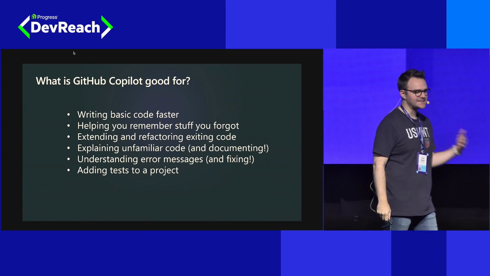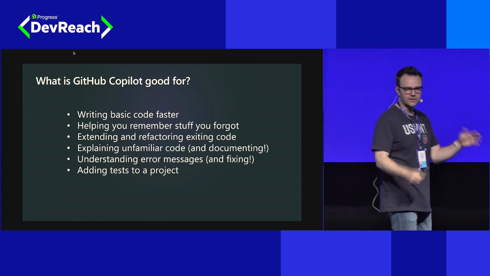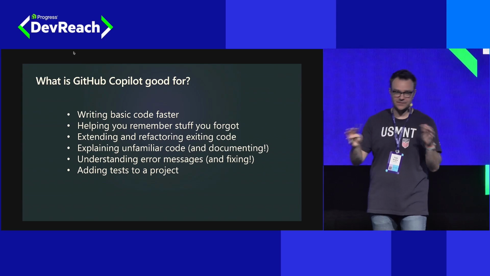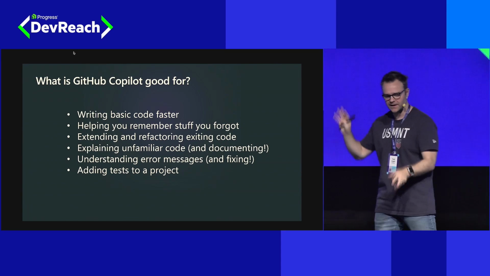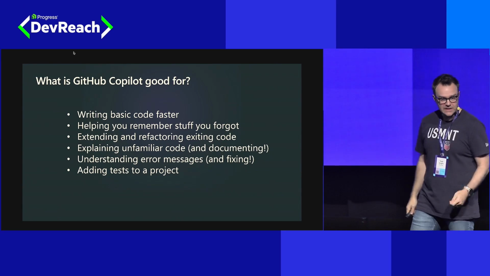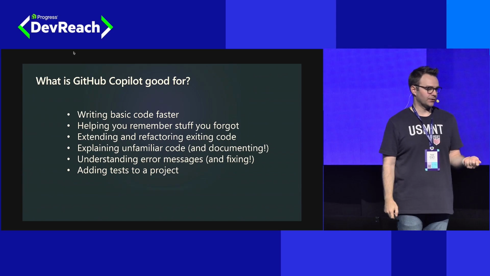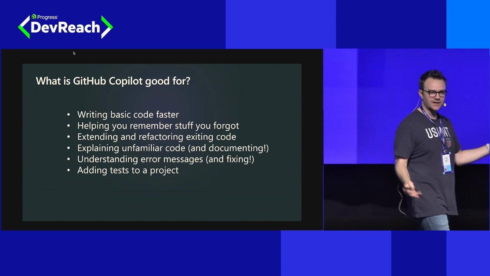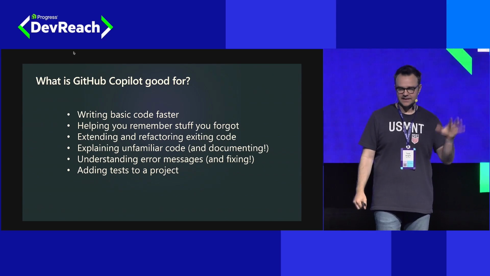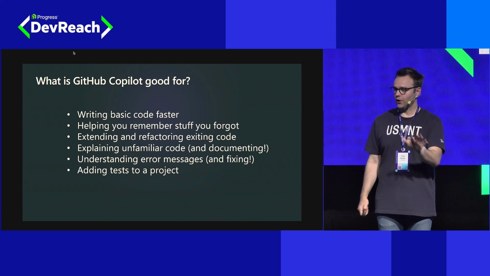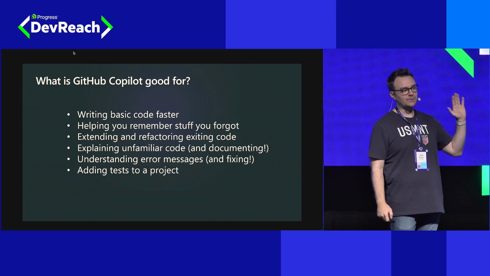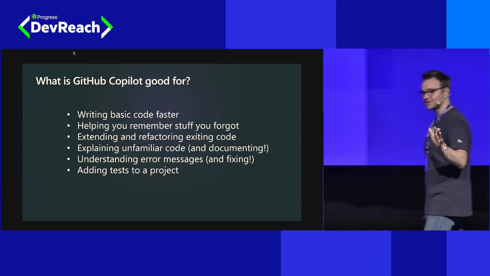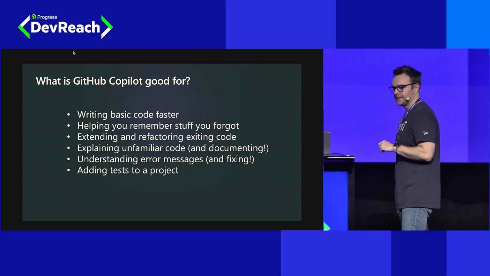It's also great at extending and refactoring your existing code. It can work on top of code and change code very easily, so you don't have to figure out complicated regex to go find and replace. It can do all of that. It's really useful for explaining unfamiliar code. Let's say you inherited a code base, or you joined a project, and the project's got a lot of code that you need to go understand. GitHub Copilot can explain code to you. And in fact, it can also help you document that code if the last guy forgot to document it. So it can be helpful for those tasks.